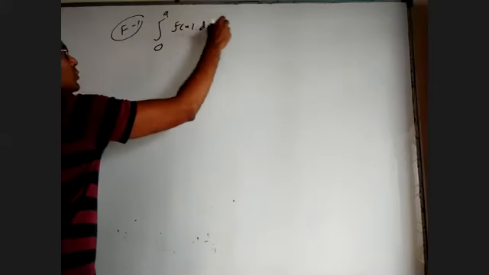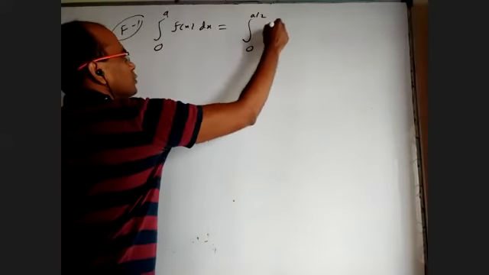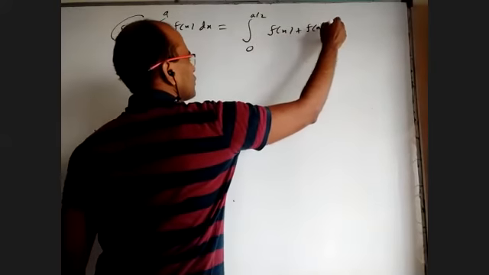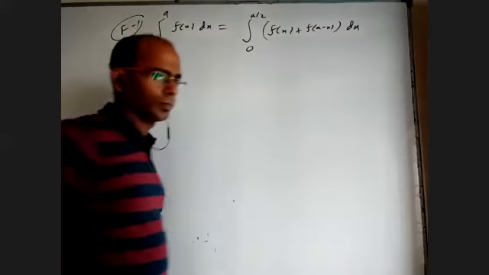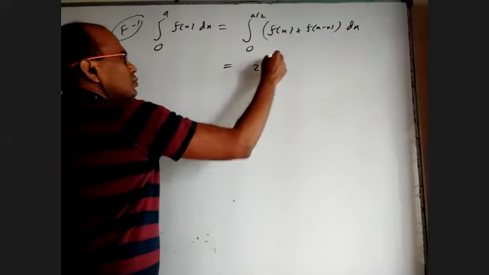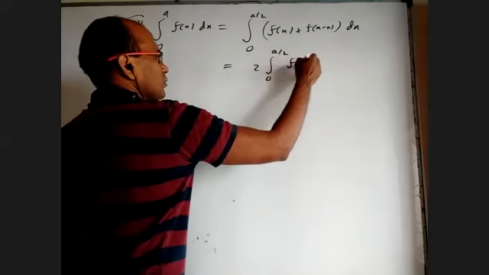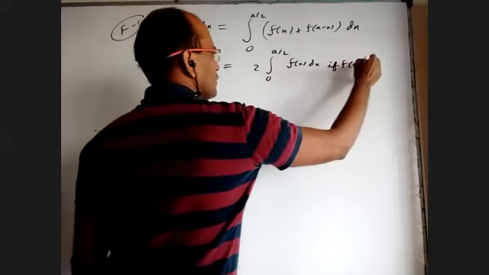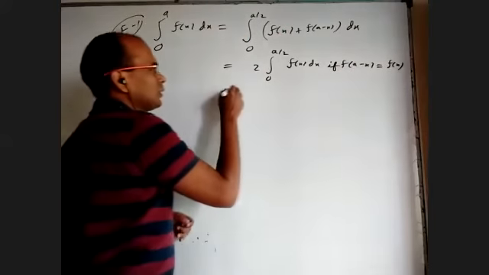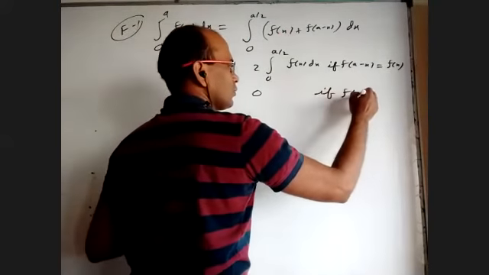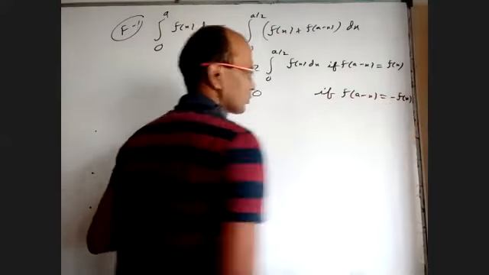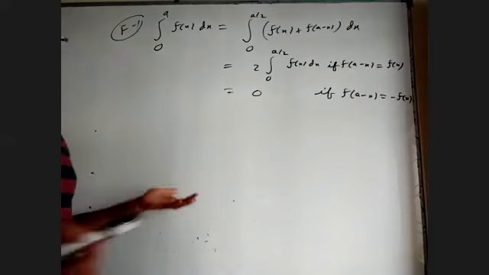Okay, the same formula. It's not that the power should be 2a. Basically, it's anything. So I want to write the same formula with a slightly different thing. Instead of 2a, I want to write a. The integral from 0 to a of f of x dx can be written as the integral from 0 to a by 2 of f of x plus f of a minus x, which is equal to 2 times the integral from 0 to a by 2 of f of x dx if f of a minus x equals f of x, and equal to 0 if f of a minus x is minus f of x. Earlier 2a, now a, that's all, everything same.